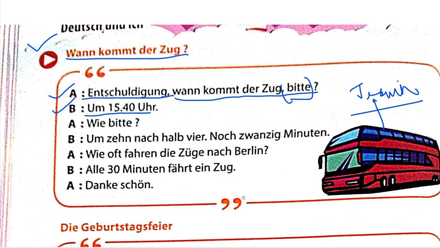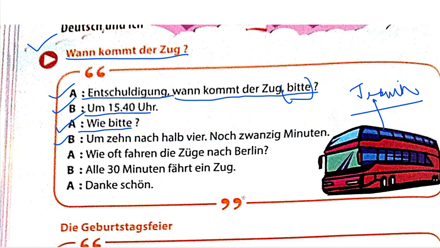B says 15 Uhr 40. Okay, now why did I say 40 over here? The reason is that we will be learning exactly how to say this. It can also be said as 15 Uhr 40, but let's just leave that right now. We don't need that. Okay. At 3:40 time. Okay. Wie bitte? They're asking a question, please, kind of, and then B says zehn nach halb 4. Noch 20 Minuten. Okay, what is this?